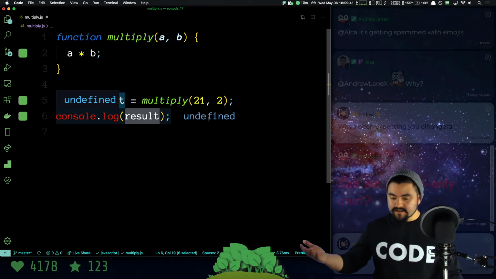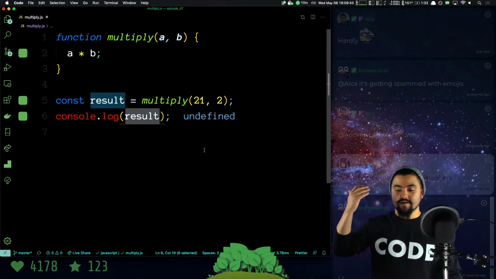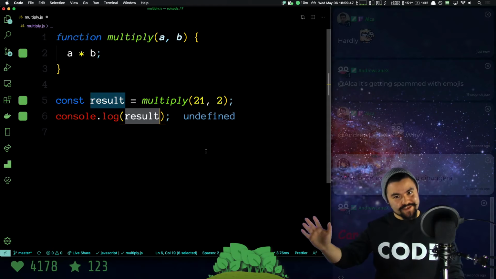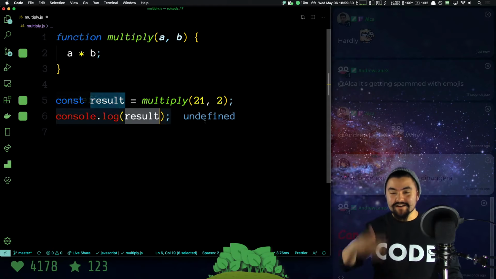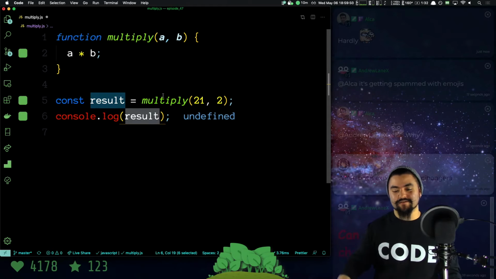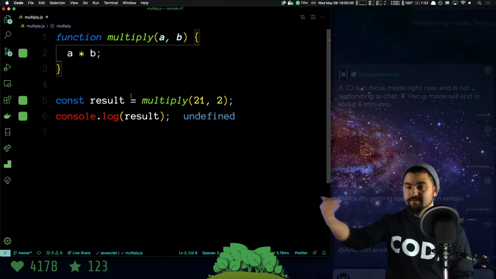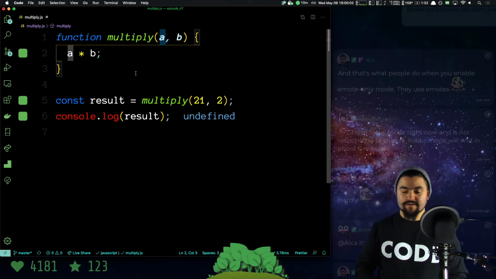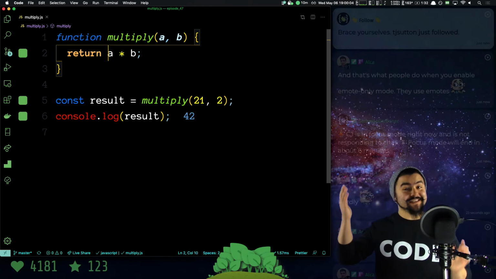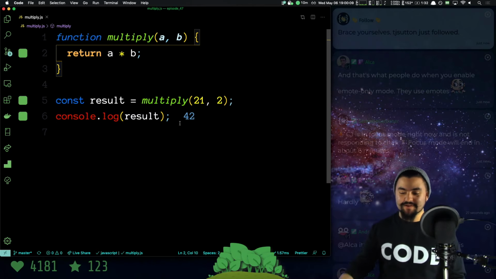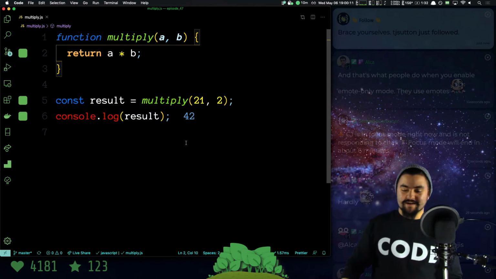In JavaScript, undefined is what you get when there is not a value. It's the absence of a value. There are other things in JavaScript that are an absence of a value, but undefined is one of them. And what happens is, in a function, if you do not put the return keyword, that function will return undefined. So that's what's happening right now. There's no return keyword, so we're not getting anything out of that function. If I do return, suddenly our code works. Now when we look at that result, it is the result of 21 times 2. We get back 42. That's pretty awesome.